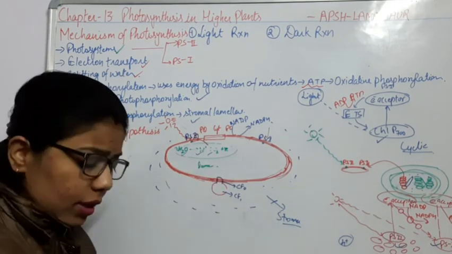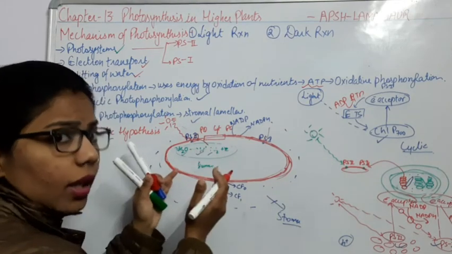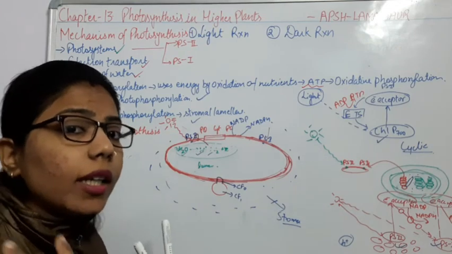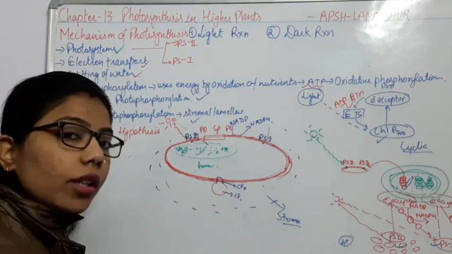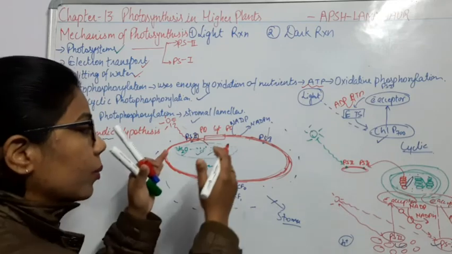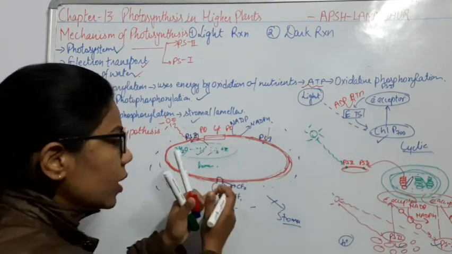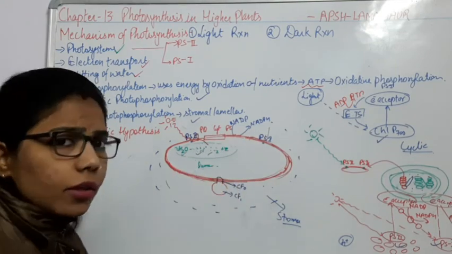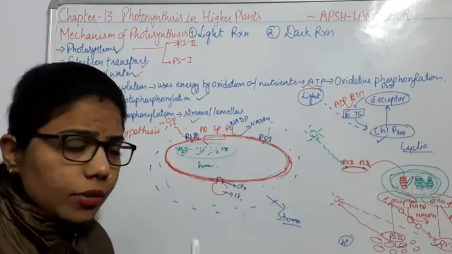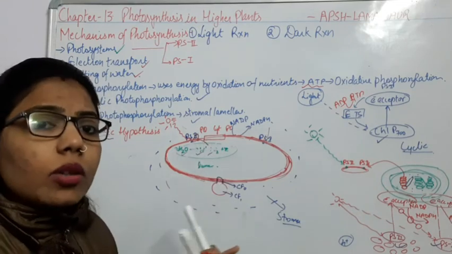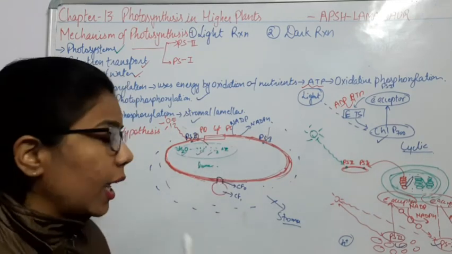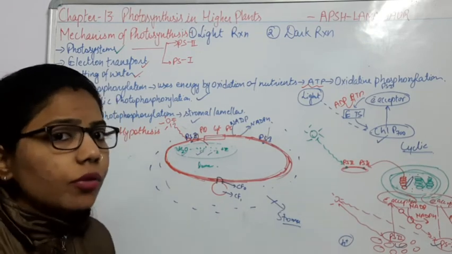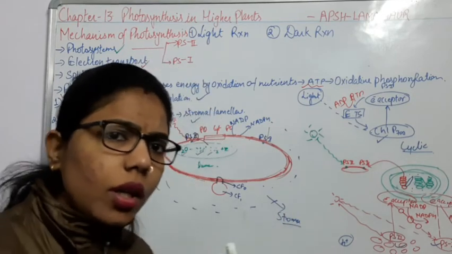As more and more protons are produced, the concentration of proton increases, and due to this increase, it will release some protons from this lumen towards the stroma through the thylakoid membrane. They cannot simply transfer from the lumen to the stroma through the membrane, so it needs a facilitator, and CF0 and CF1 act as facilitated diffusion. And what is diffusion? From higher concentration to lower concentration.